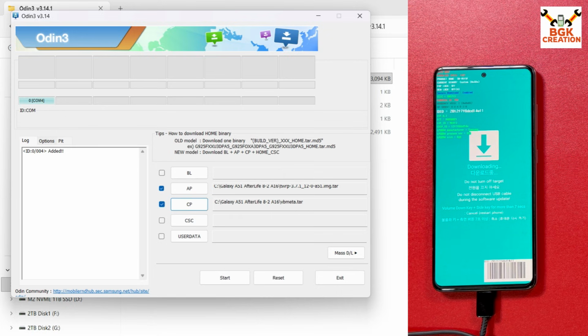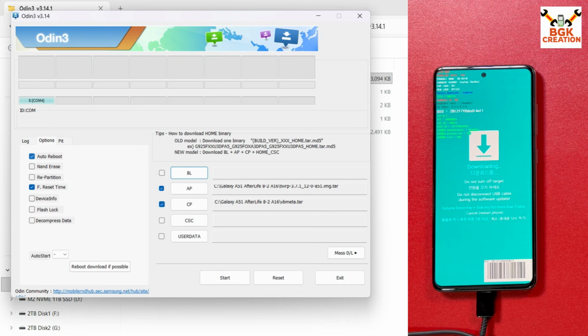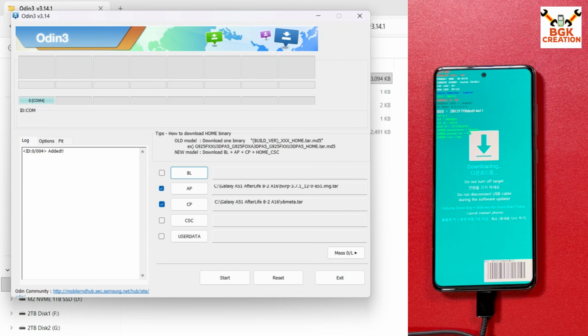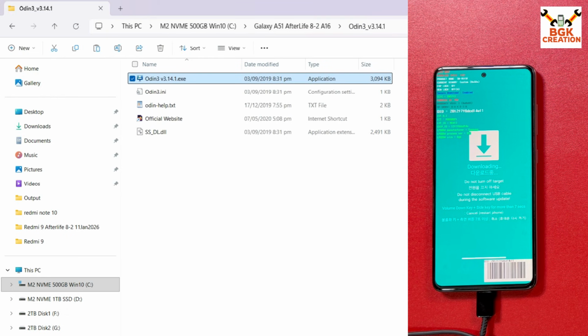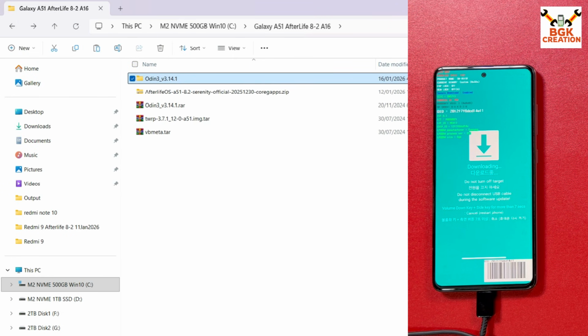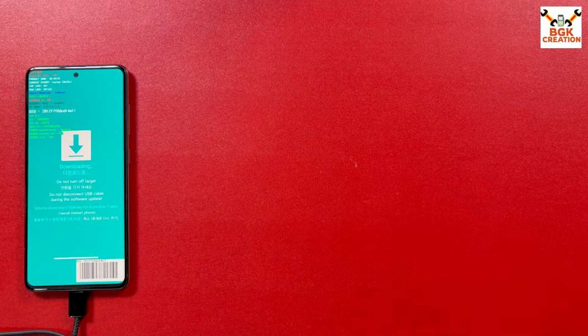In Odin, click Options, untick Auto Reboot, then go back to Log and click Start to start flashing the recovery file on the mobile phone. In a few seconds you will see a PASS message, meaning that the recovery flashing is done. Click exit, then go back to the downloaded folder, and coming back to the mobile phone screen.